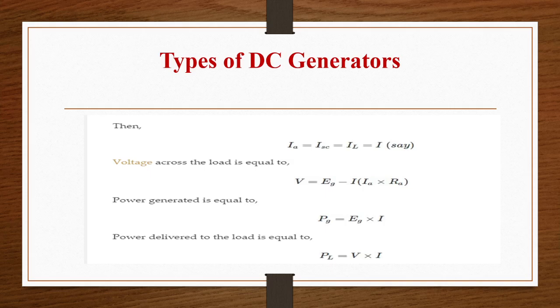Now, all three currents are equal in series winding, that is IA is equal to ISE is equal to IL is equal to I, and the voltage across the load is given as V is equal to EG minus I into RA. Now, we can write V is equal to E minus IA RA, or we can write E is equal to V plus IA RA. Power generated is PG is EG into I, and power given to the load is PL is V into I. See students, here a slight change. I kept this I outside, so no need of writing IA inside. So V is equal to EG minus I into RA, power generated is PG is equal to EG into I, and power given to the load is V into I or V into IL.